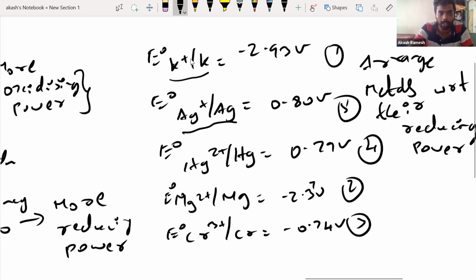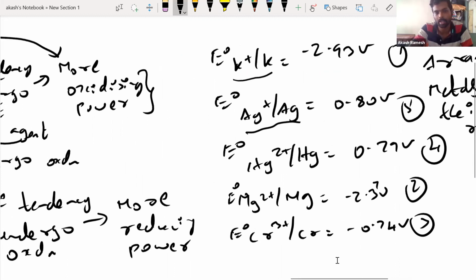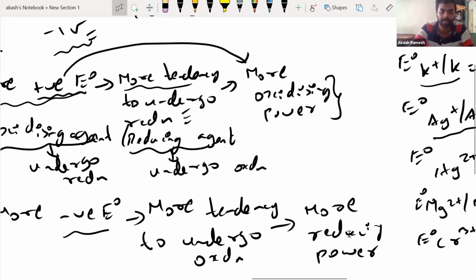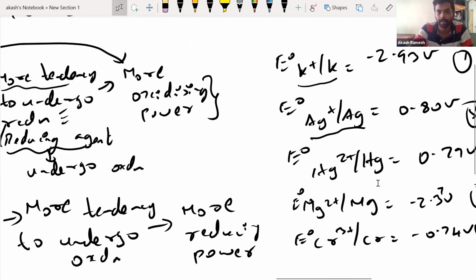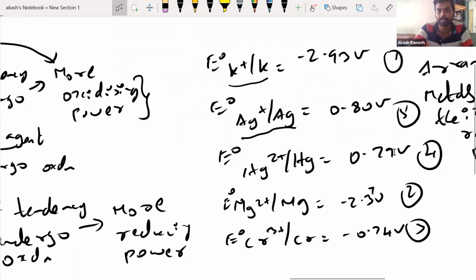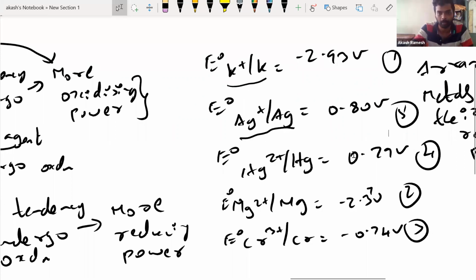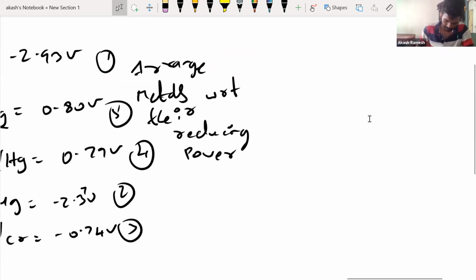Guys, everybody understood what we are doing here? It's the same thing, right? More and more negative value, more tendency to undergo oxidation and more reducing power. So first we did all the negative values. The most negative value is for potassium. The second negative value is for magnesium and then chromium. So I gave ranks 1, 2, 3. Now you don't have any more negative value. You have positive values, right? So then you have to go for lesser positive value in case of oxidation, that is reducing power. This is 0.79, this is 0.80. So fourth rank goes to this, fifth rank goes to this. Okay, right. I'll give you one more question so that you will become better at this.